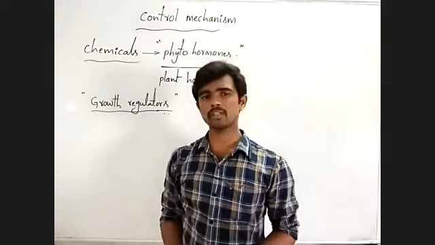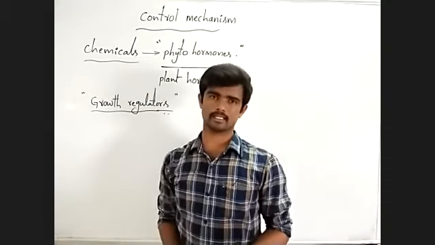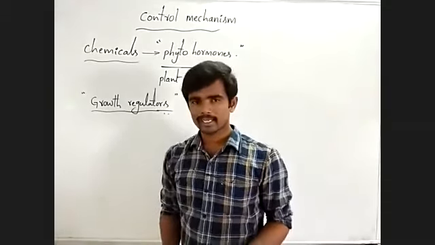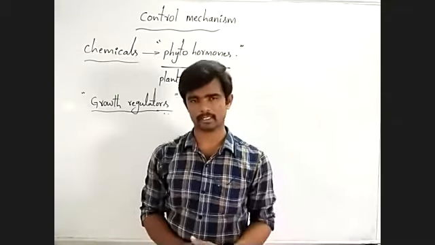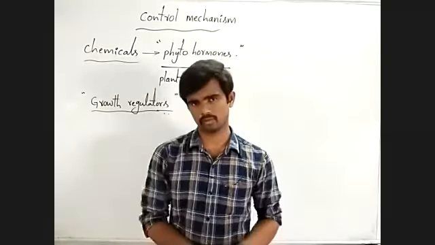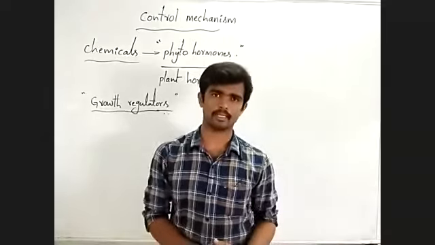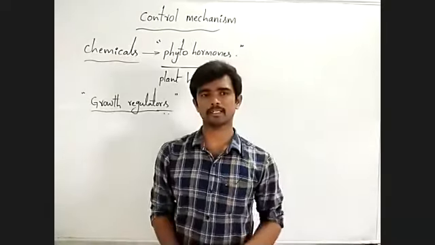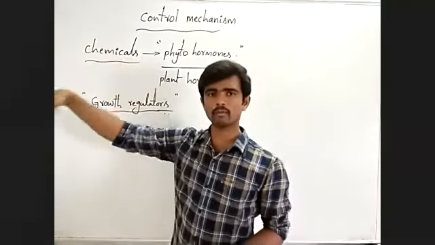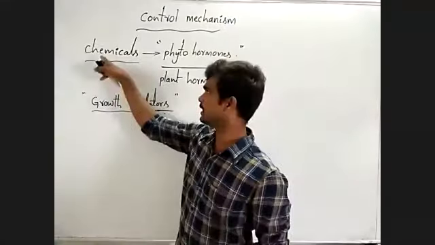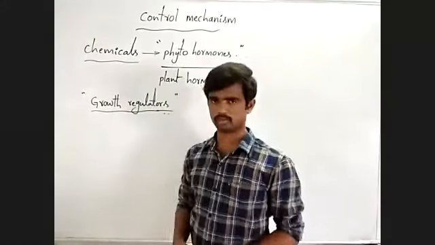Plants do not have the nervous system, endocrine system like this. You know, endocrine glands secrete one type of chemical. They are called hormones. They are responsible for the control mechanism in animals. Like those chemicals in plants, some chemicals are involved in this process. That is why these chemicals are called hormones.